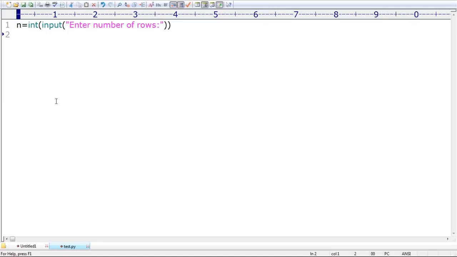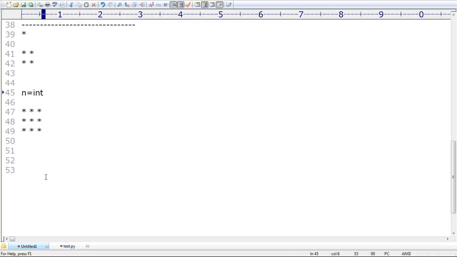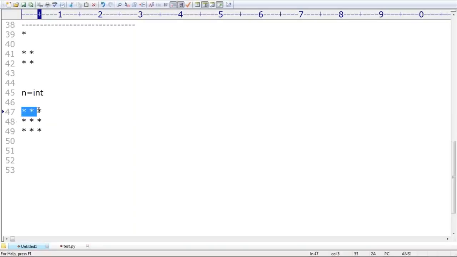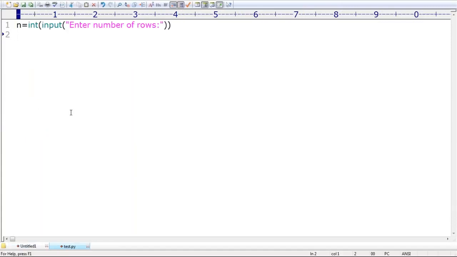If n is 3, how many rows are there? 3 rows. How many columns are there? 3 columns. So 3 rows and 3 columns. Okay, for i in range of n.